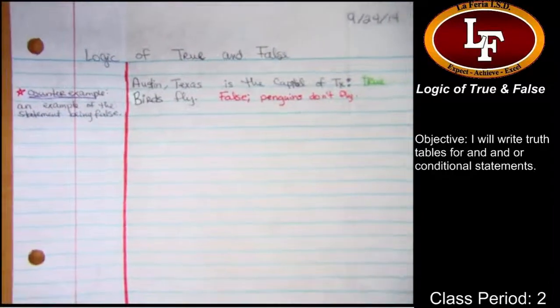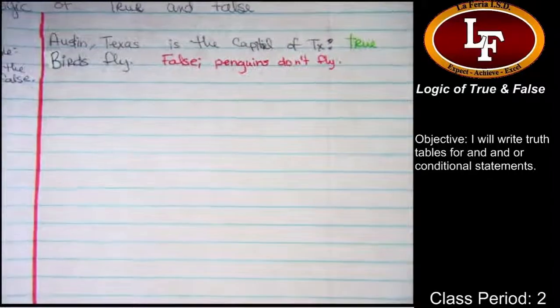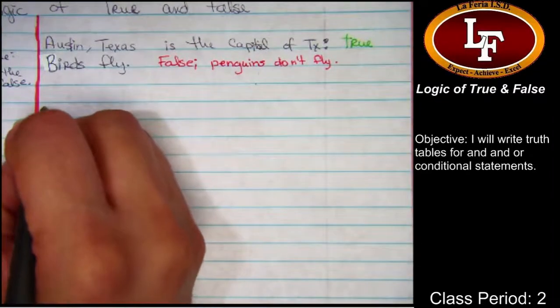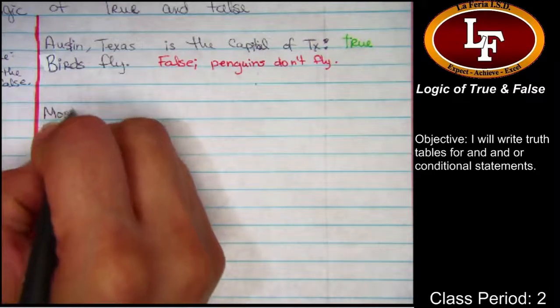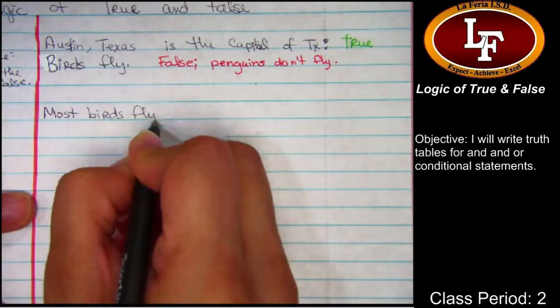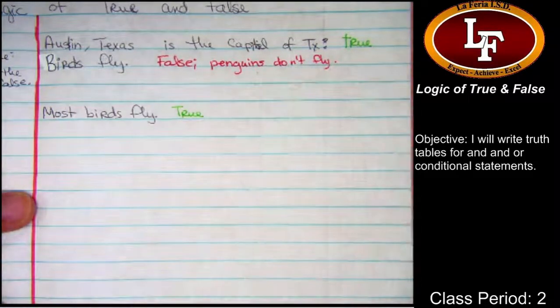Now, what you guys had been talking about before, and I'm going to zoom in here on my main writing area, where you had said if we change that sentence to "most birds fly," which would suddenly be a true statement, because that's not all of them, that's just most of them.